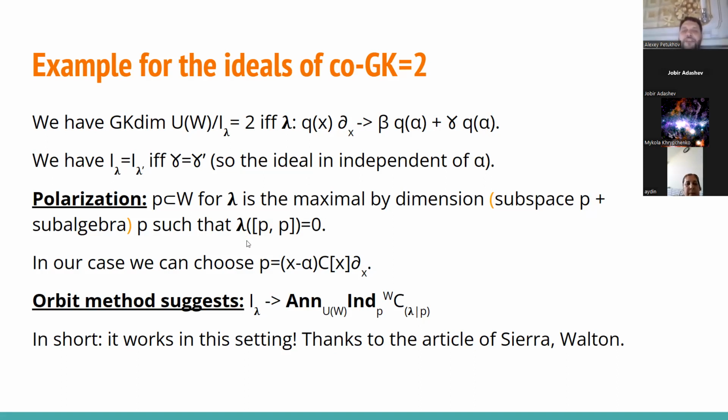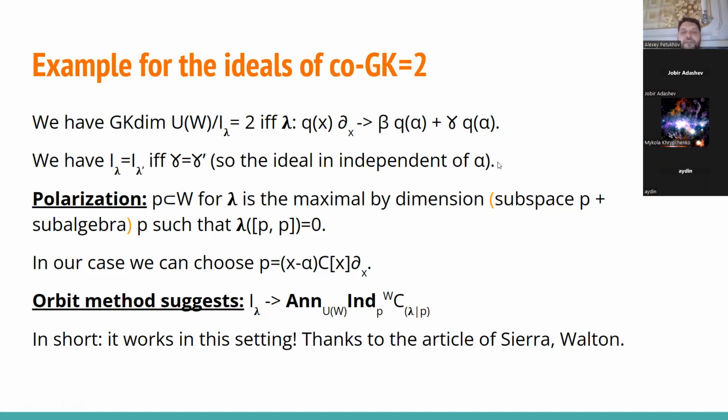And we need to consider some maximal isotropic subspace with respect to this bilinear form. A polarization must satisfy two conditions. First of all, it must be a subspace. Second of all, it must be a maximal isotropic subspace with respect to this form. And the condition of being isotropic is written as lambda applied to the commutator of p equals 0. So in our case, when we fix alpha, we can pick this polarization p to be equal to all vector fields which have 0 at alpha. And that's written as polynomials of the form x minus alpha times every polynomial times dx.